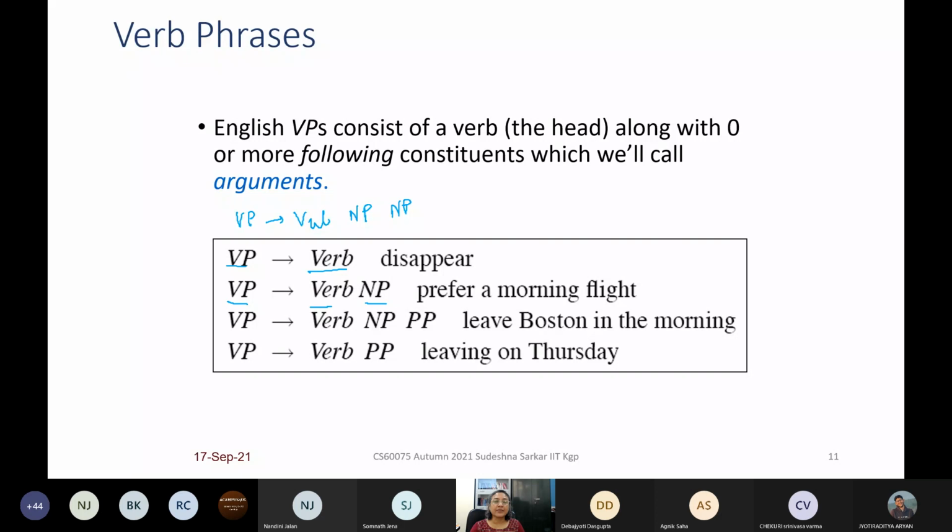And then a prepositional phrase can occur after a verb. So we can have VP goes to V PP, VP goes to V NP PP, and we can also have VP goes to V NP NP PP. So, I gave you the book in the morning. This is an example of this.